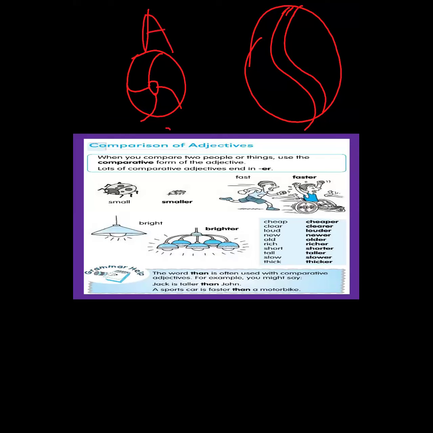This is A1. Assalamu alaikum, madam. Walaikum assalam. Please listen carefully. We have started the new topic, comparison of adjectives. Now look here at the example. This is one, this is two. Two balls are there. Not A and B, we'll just consider it as 1 and 2.